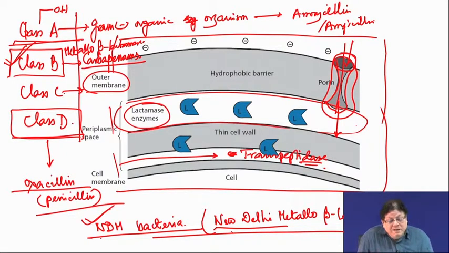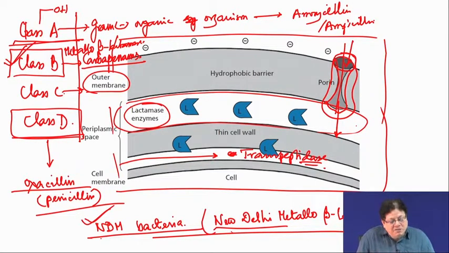In the late 70s, cephalosporins came into the market, and a lot of new cephalosporins were resistant to the beta lactamase producing microorganisms. So, cephalosporins became the savior.